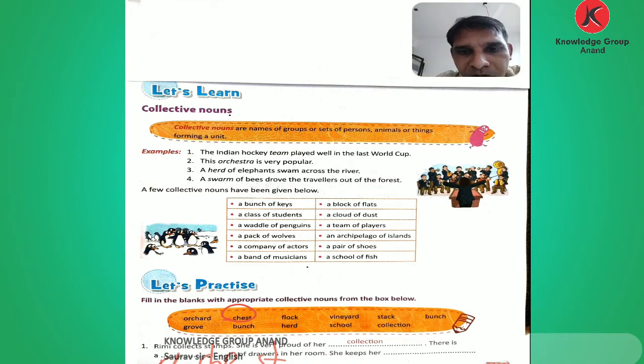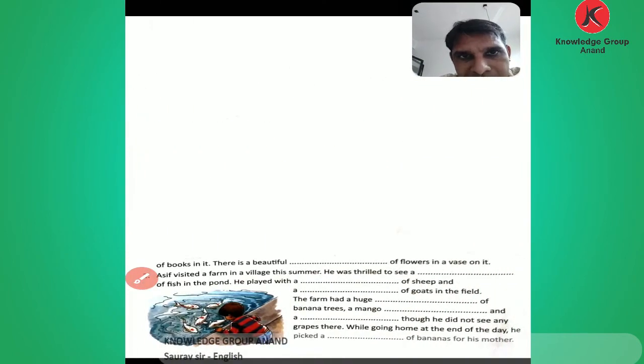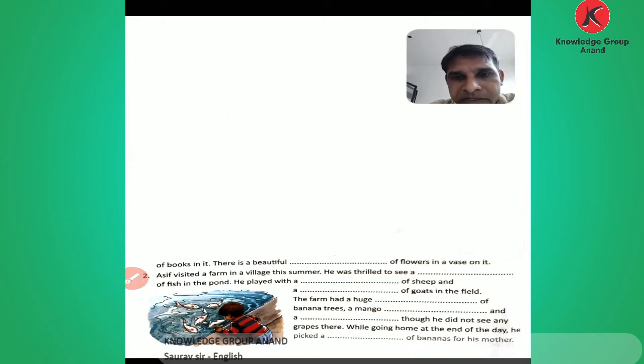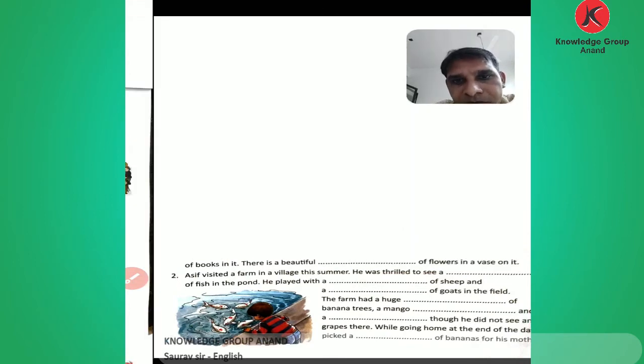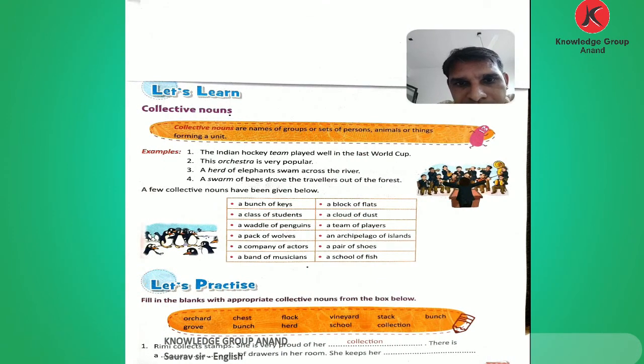So this is the third one. Now she keeps her what? Let's see the page now. Next page. She keeps her blank of books in it. What is the word for books here given? That is stack of books. Her stack of books. Stack of books is the answer. Number second answer. Now comes the next page.